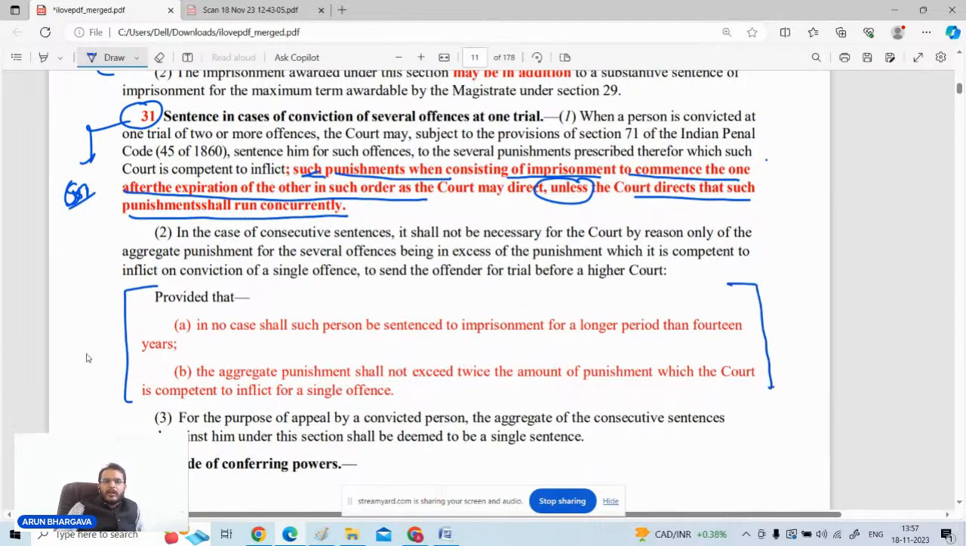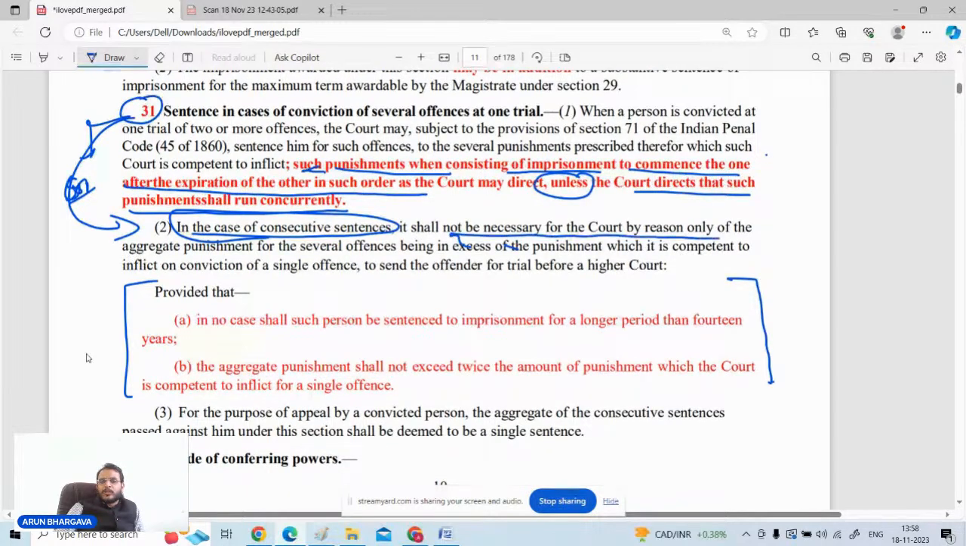There is a restriction on this given by section 31, clause 2, proviso. Where there are consecutive sentences, meaning one after the other, like firstly the 2 years period will be over, then the next 2 years period will be over, then the third offense punishment will get over. In such cases, it shall not be necessary for the court to send the person for trial before a higher court by reason only of the aggregate punishment for the several offenses being in excess of the punishment which it is competent to inflict for a single offense. For example, a judicial magistrate second class has the power to give punishment of 1 year only.